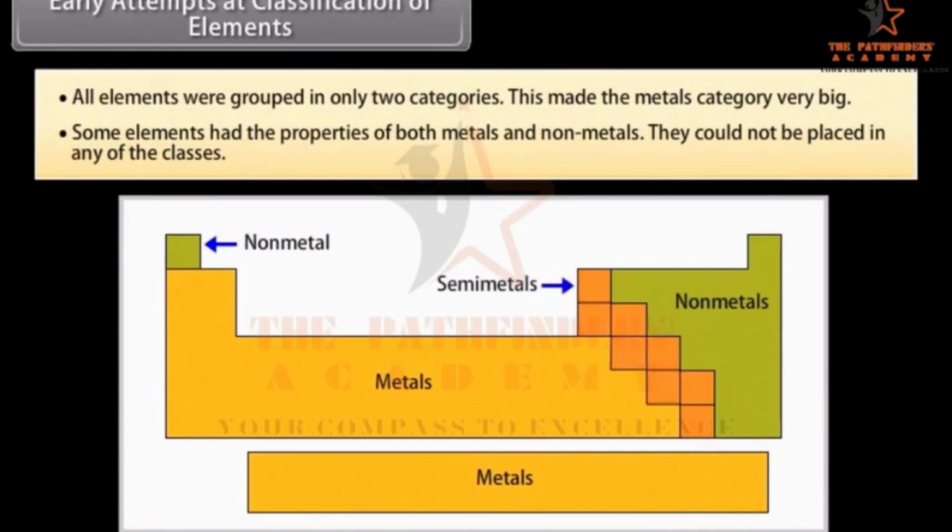This increased the need to identify some kind of pattern or regularity in the properties of the elements and then classify them.